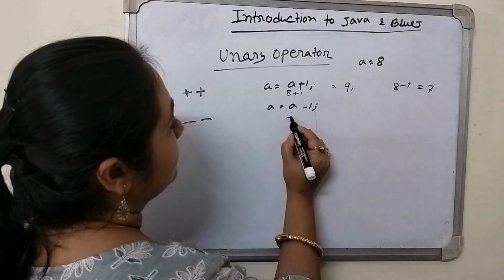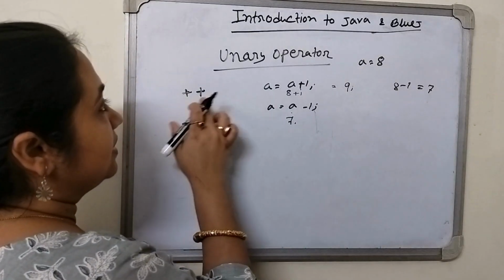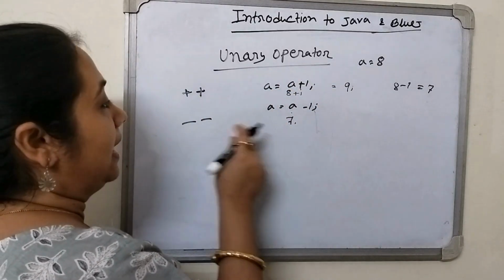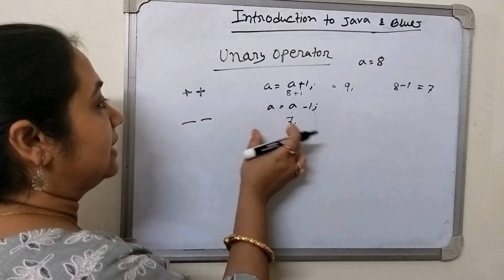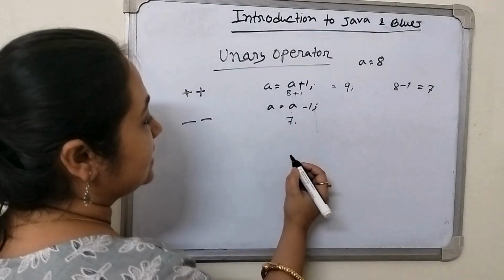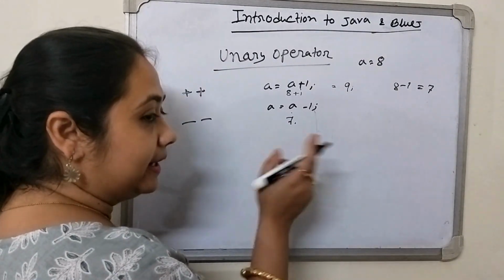So 8 minus 1, we are getting 7. This is the unary operator. That means we are increasing the value by 1, and this unary means we are decreasing the value by 1. Whatever the value is, we are just increasing by 1 and decreasing by 1.